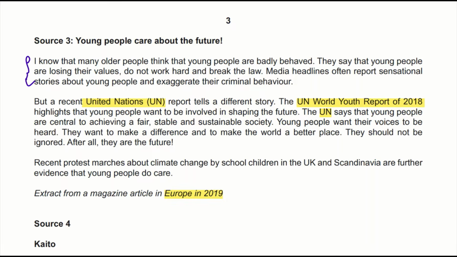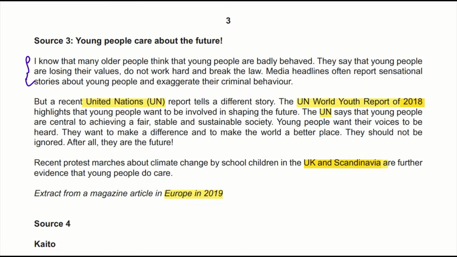It's not too emotional, it's not too aggressive, it's polite. He has cited information from the United Nations and given the date in which he's taken it from. And he doesn't include too many opinions as well. But he doesn't tell the sources of this UK and Scandinavia report. So it's kind of unreliable.